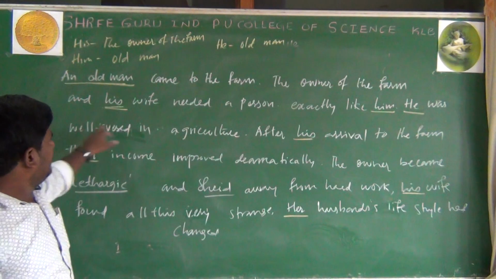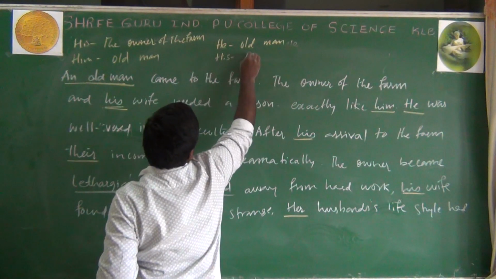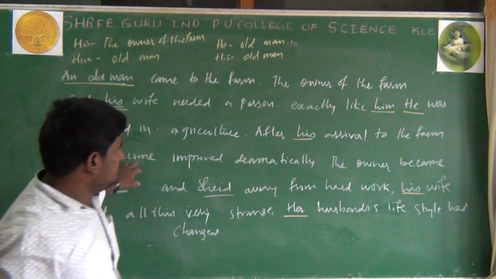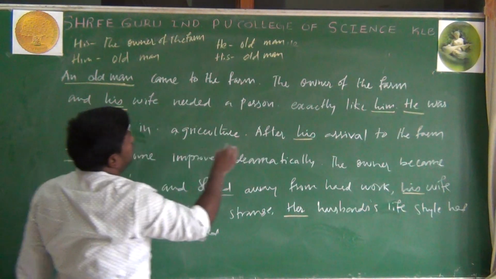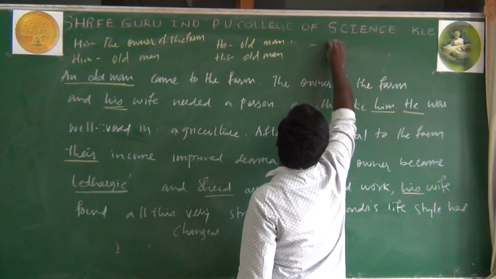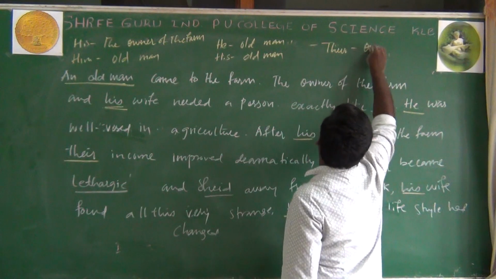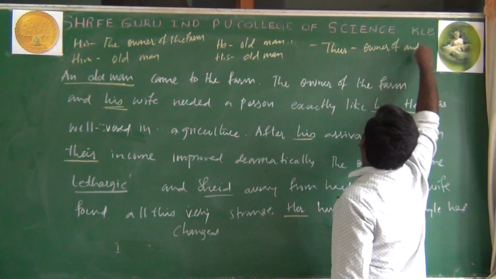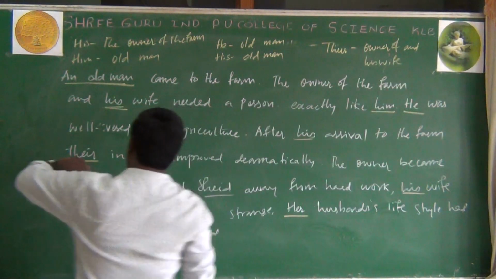Next, after his arrival. His means the same again here, old man, his arrival. Old man. So their income, their means nothing but here, owner of the farm and his wife both. Both husband and wife of the farm.